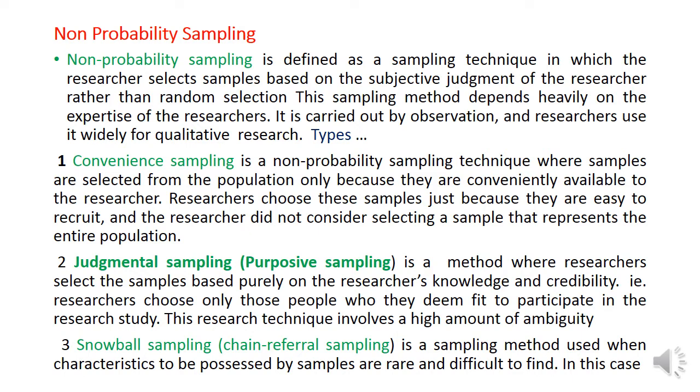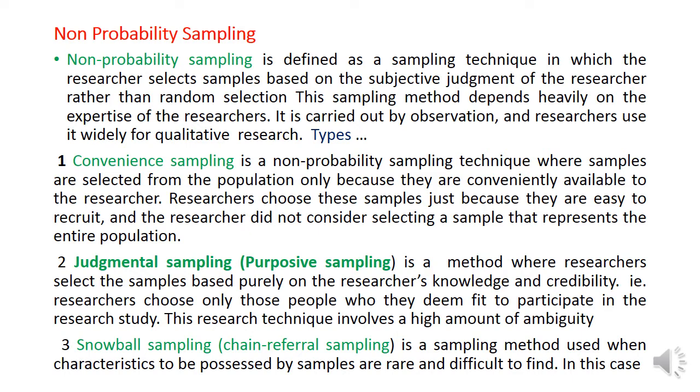Researchers select these samples because they are easy to recruit, and the researcher does not consider selecting a sample that represents the entire population. For example, you want to collect some data regarding consumer satisfaction. You are visiting a supermarket. You are meeting the consumers present in the supermarket and collecting the data. It is a simple example of convenience sampling.